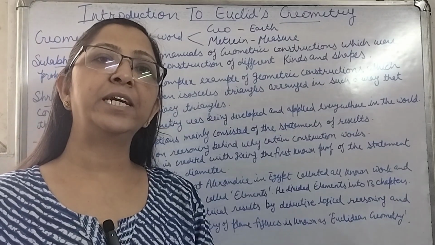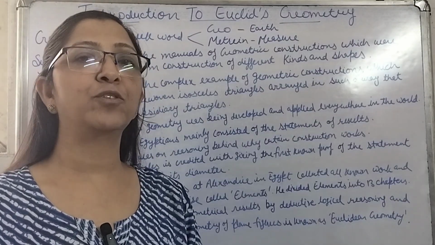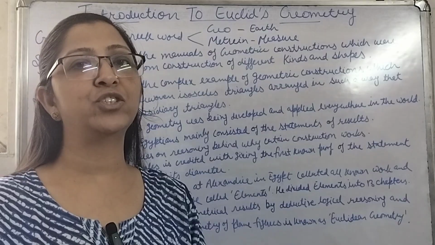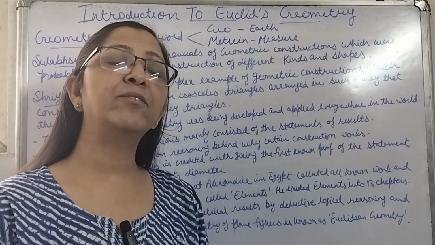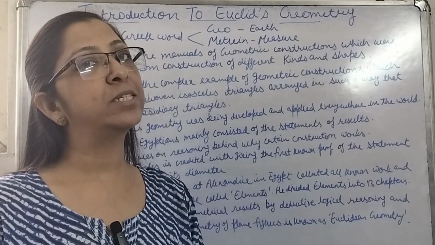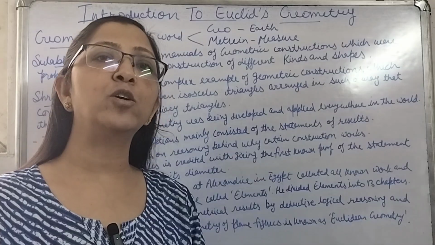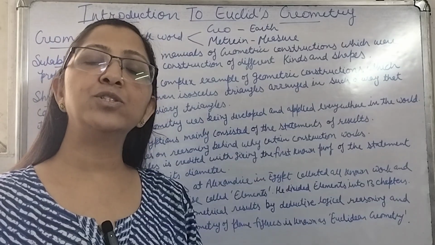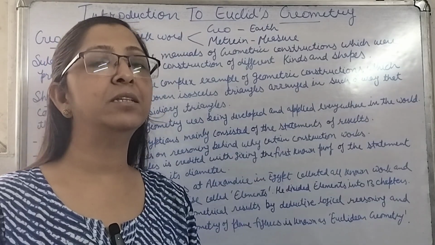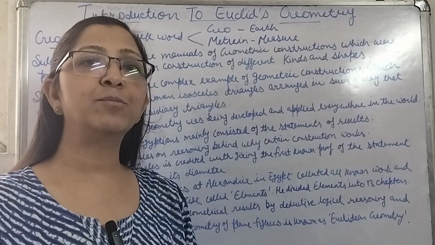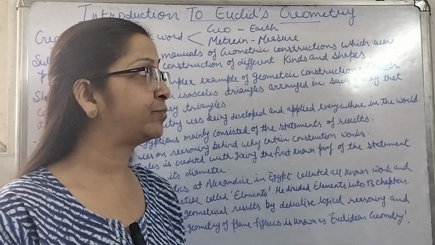If we see the ancient civilizations, that is of Greece, Egypt, India or China, we'll come to know that they were even aware of the concepts of geometry. They were even using the concepts of geometry, although it was not in a systematic form, but still they were using it. So let's see some examples which prove it.